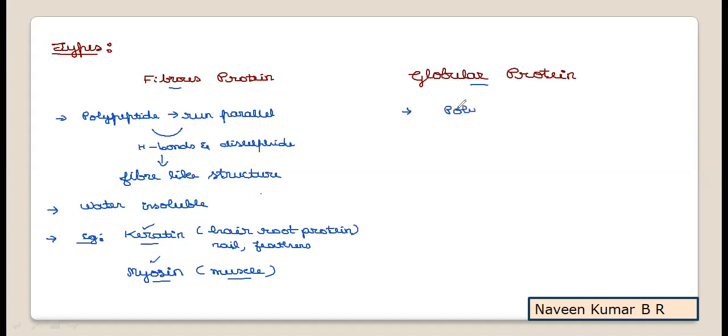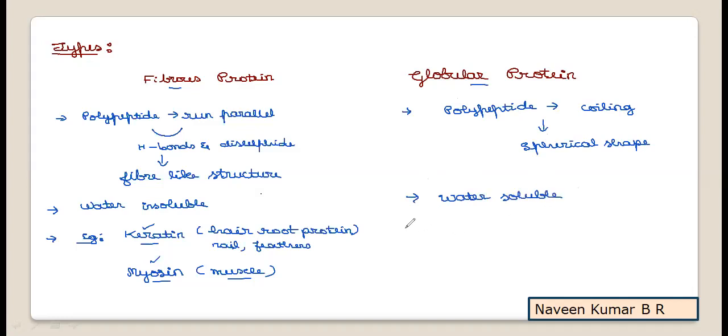In a globular protein, the polypeptide chain undergoes coiling, and as a result it forms a spherical shape. Such a spherical shape formed as a result of coiling is called a globular protein, and such globular proteins remain soluble in water.